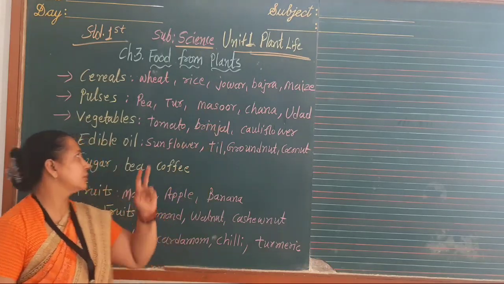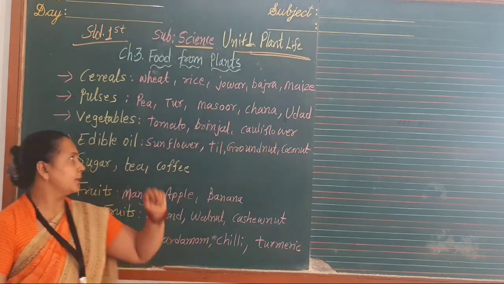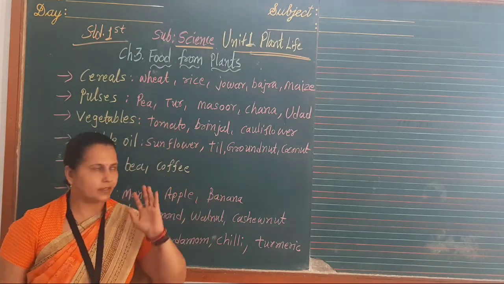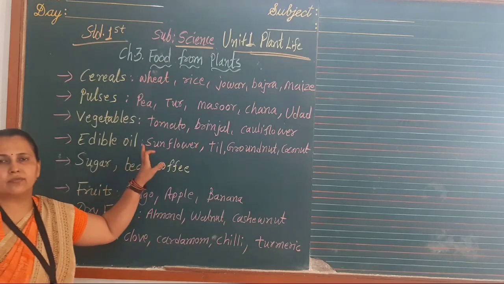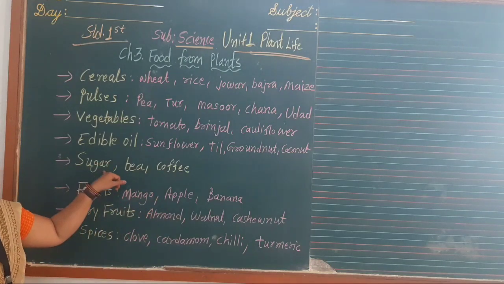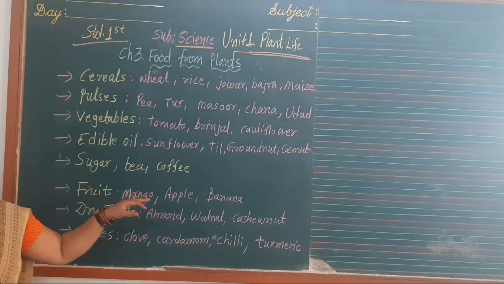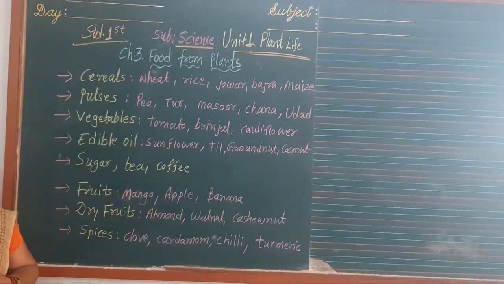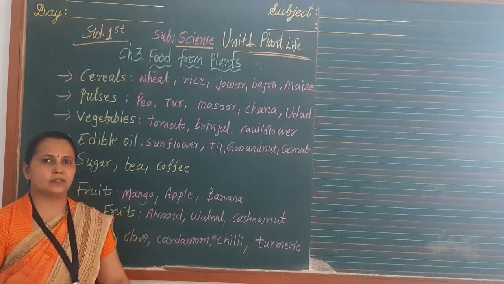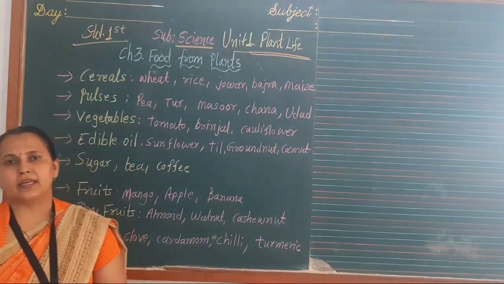Pulses like pea, tur, chana, masoor, urad, etc. Now vegetables, as you know: tomato, brinjal, cauliflower, pumpkin, etc. Edible oils like sunflower, til, groundnut, coconut, we get from some plants. Sugar, tea and coffee also come from some plants. Fruits: mango, apple, banana, orange, chiku, etc. Dry fruits like almond, walnut, cashew nut we get from some plants. And spices like chili, turmeric, clove, cardamom, etc. we get from plants.